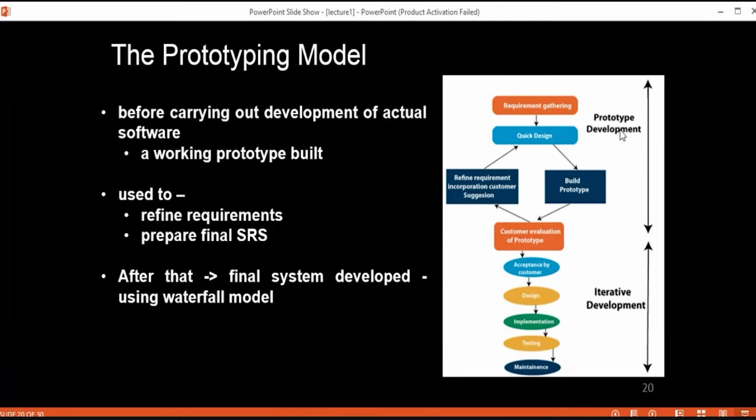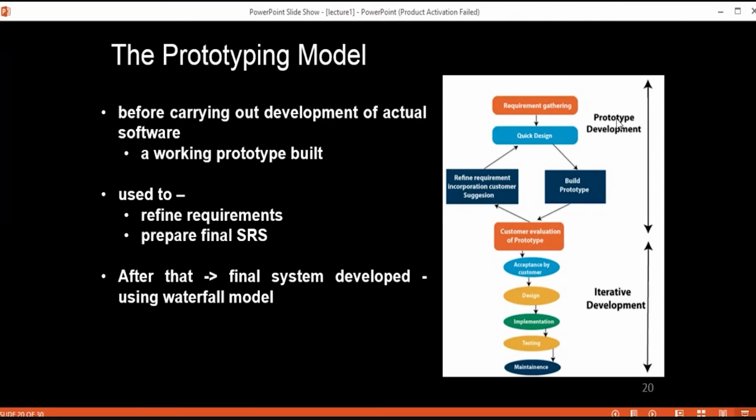First it starts with requirement gathering, then the developer and customer meet and define the overall objectives of the software, identifying the requirements that your software is going to deliver, and all those things you have to define first.